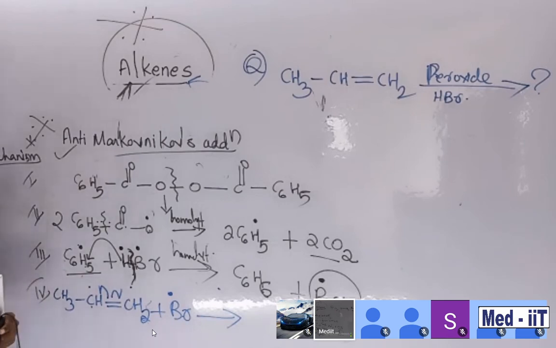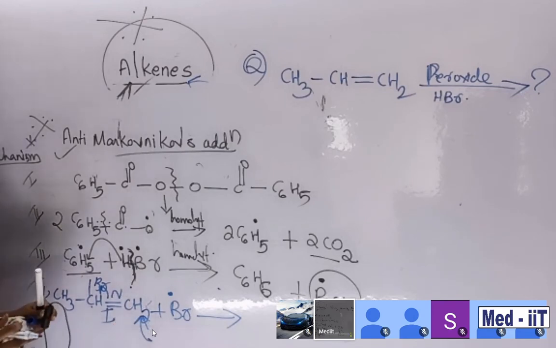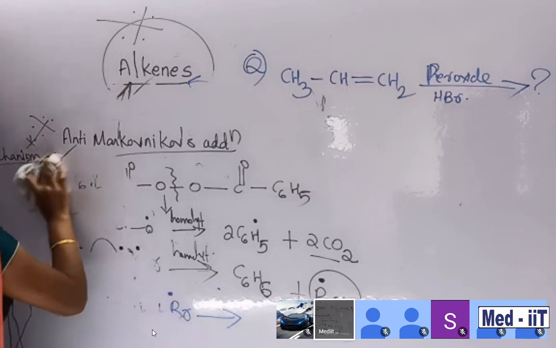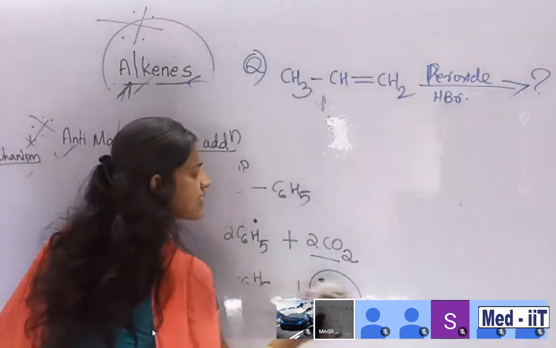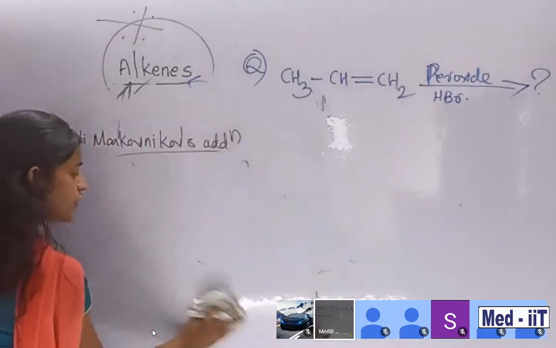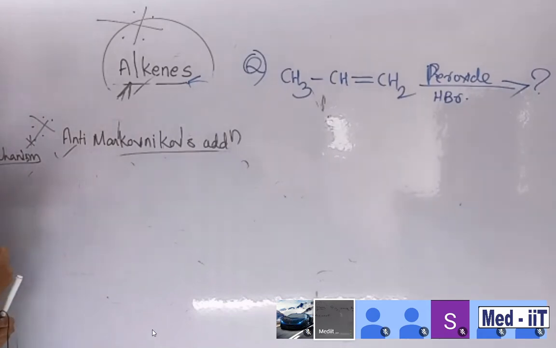What about the result? This one bromine radical will attach here also, or there is a chance, this is a first chance, second chance, bromide can also attach here. So here also two types, major and minor products, you can expect. This depends upon the stability of the free radical. Anti-Markovnikov rule is based upon the stability of free radical.